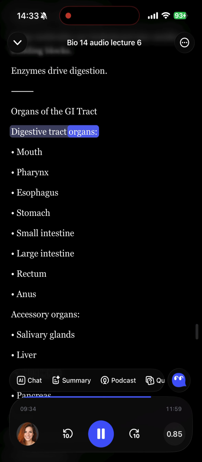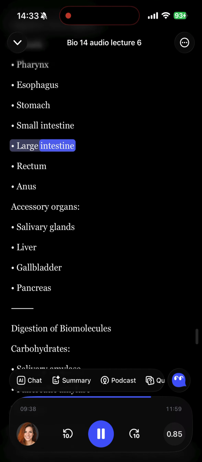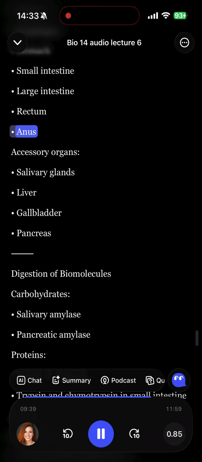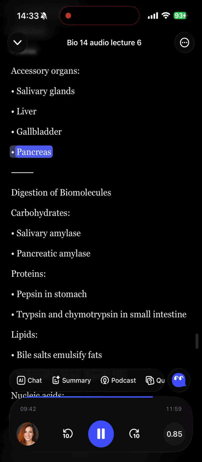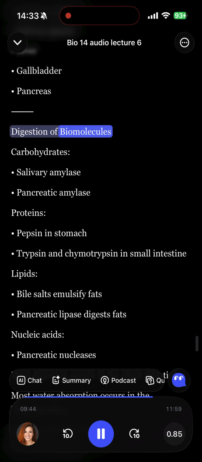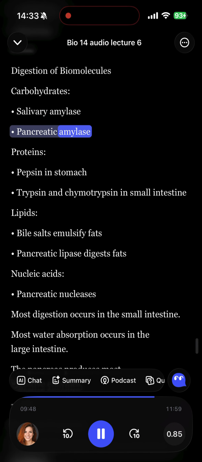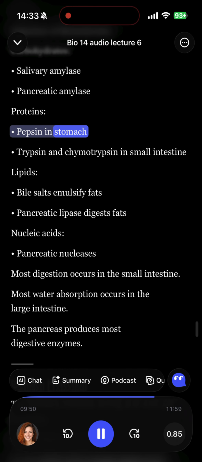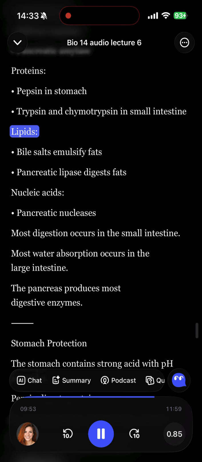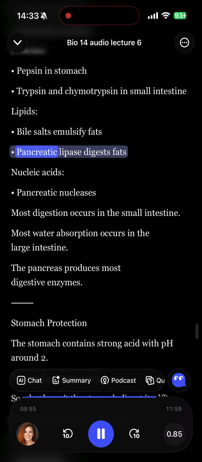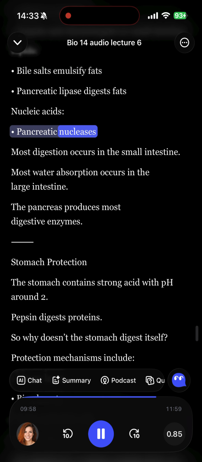Digestive tract organs: mouth, pharynx, esophagus, stomach, small intestine, large intestine, rectum, anus. Accessory organs: salivary glands, liver, gallbladder, pancreas. Digestion of biomolecules. Carbohydrates: salivary amylase, pancreatic amylase. Proteins: pepsin in stomach, trypsin and chymotrypsin in small intestine. Lipids: bile salts emulsify fats, pancreatic lipase digests fats. Nucleic acids: pancreatic nucleases.